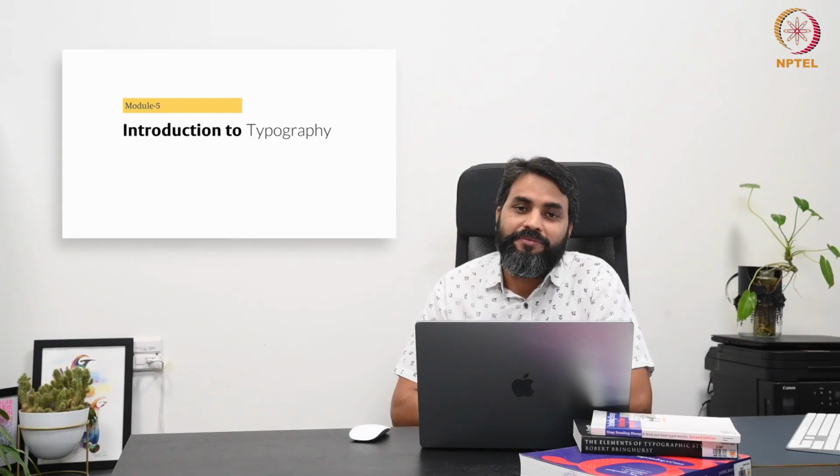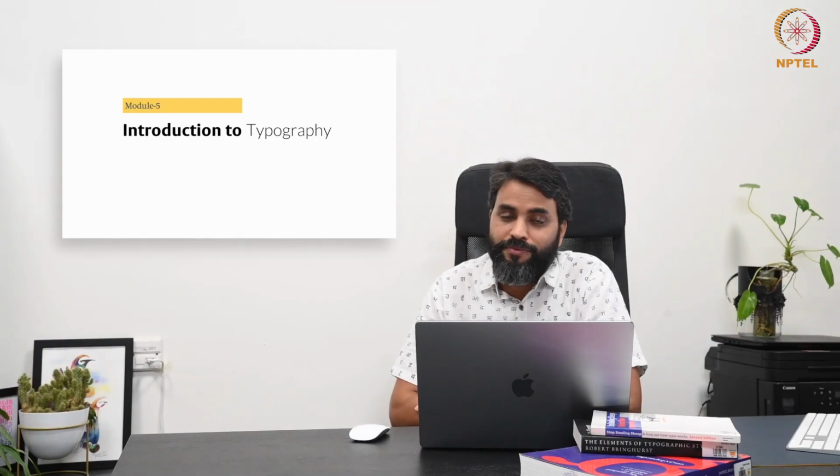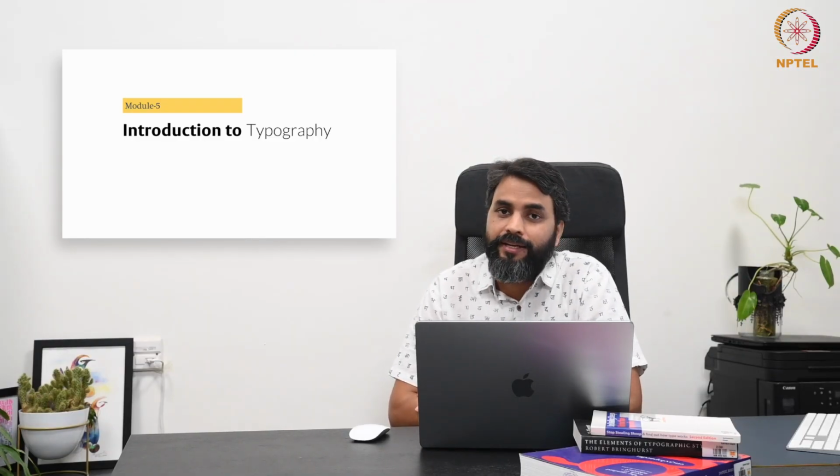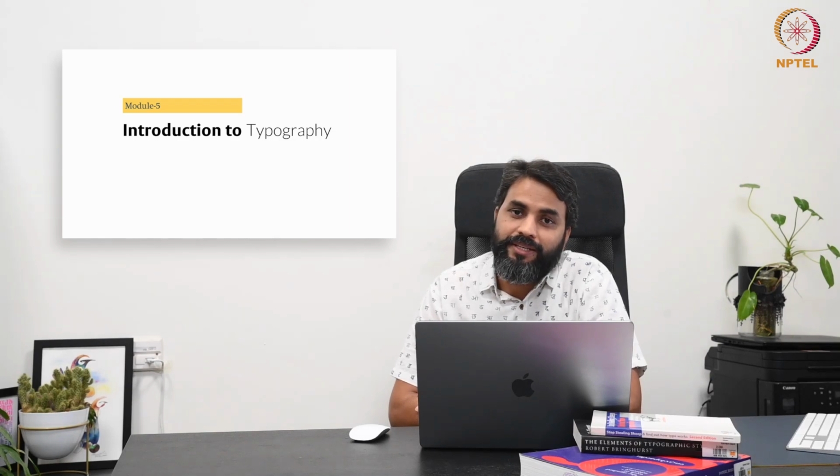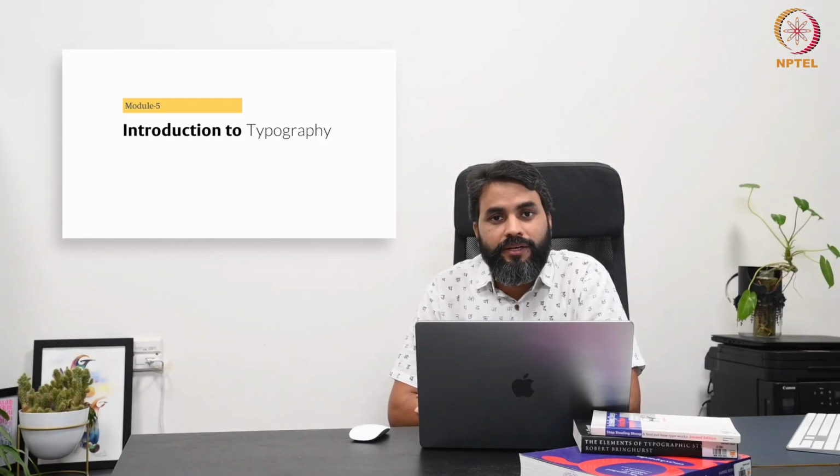So till now we have covered four modules, and in the last three modules we looked into design fundamentals, basically the elements of design, and then design principles and Gestalt principles.